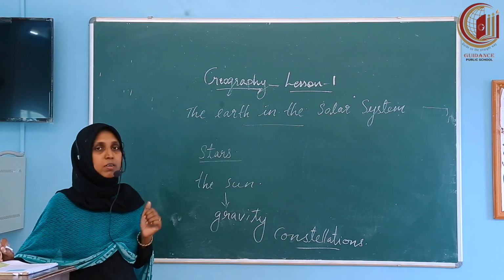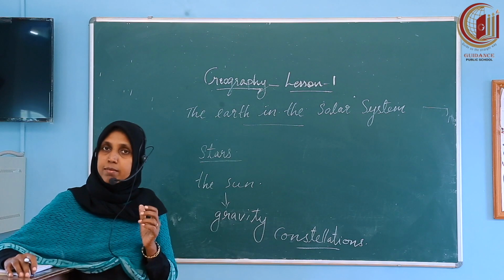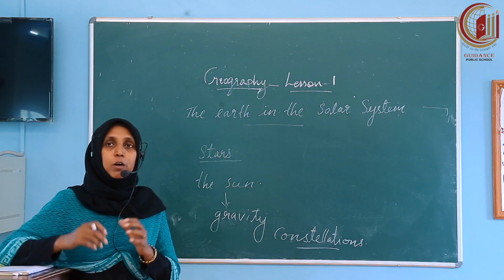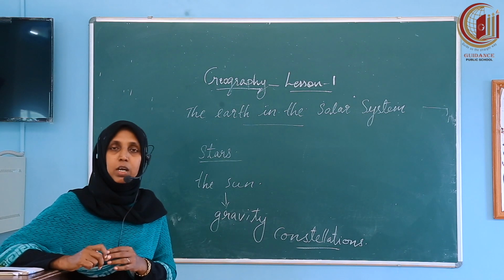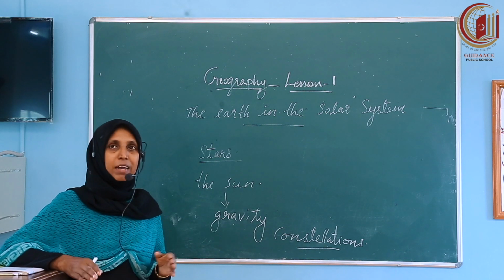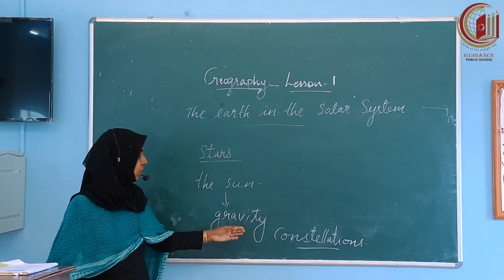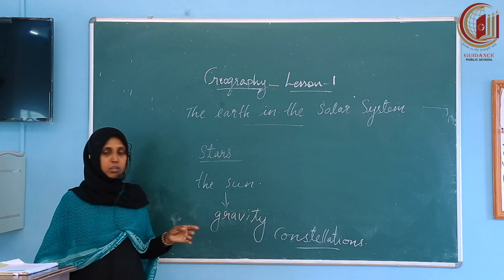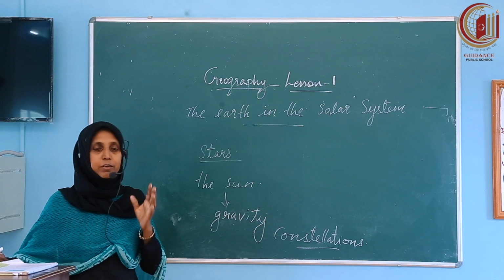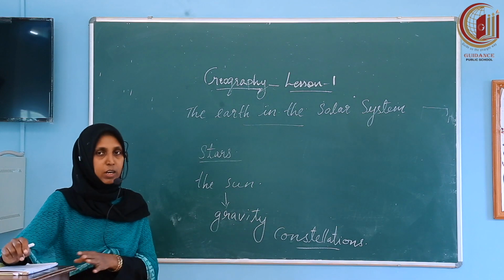Sometimes while observing the sky, we can see that a group of stars forms a special pattern in the sky. These patterns or shapes are called constellations. You observe the night sky and identify certain constellations.